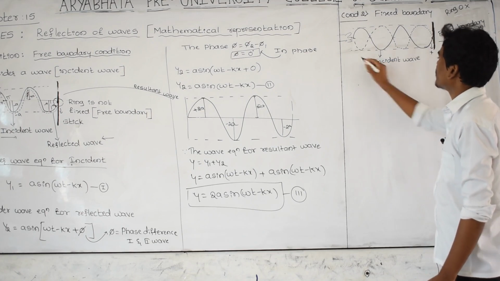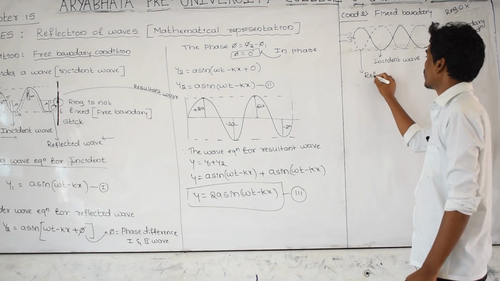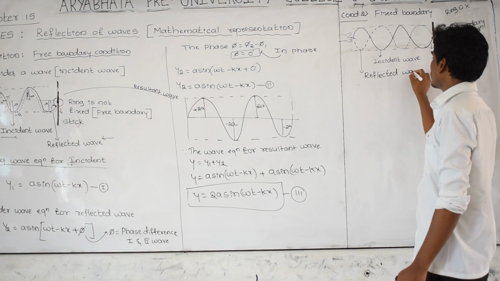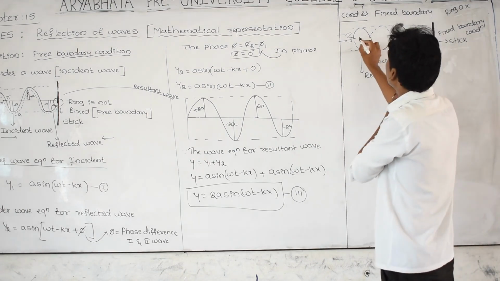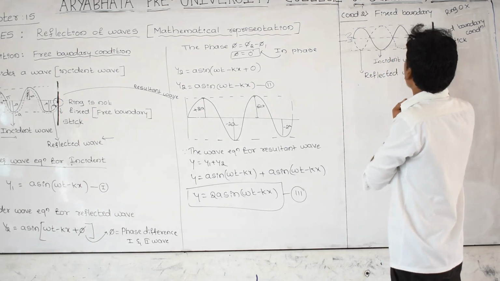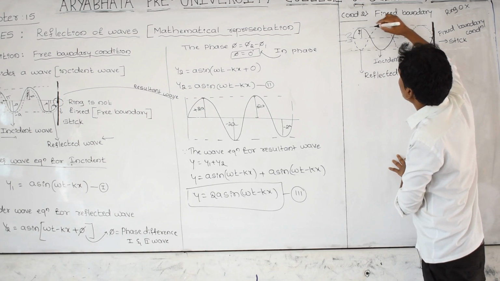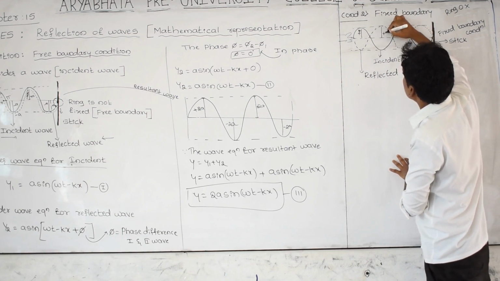And the dotted wave is the reflected wave. See here, the amplitude of this incident wave is plus a, and the amplitude of this reflected wave is also plus a.